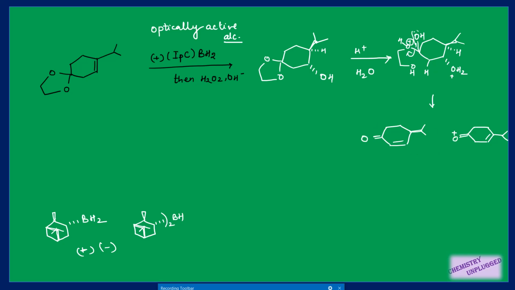And out of these two, this one is your major product, 85%, and this is only 15%, because this compound is showing conjugation. This double bond, alpha beta unsaturation is there, or you can say conjugation is there, that is why this one is your major product. So in this way you can have different types of reactions using this hydroboration.